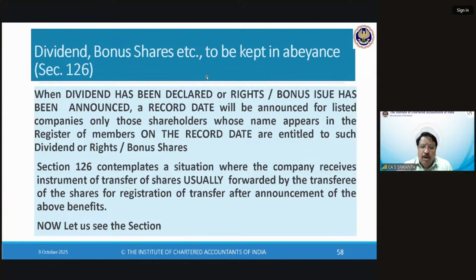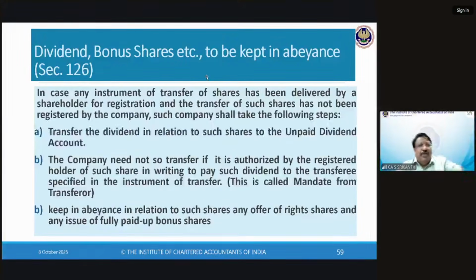This is one example. Or somebody might have got a stay on some shares saying nothing will be done on these shares. So any claim of dividend, etc., will be kept in abeyance. Also in case any instrument of transfer has been delivered by a shareholder for registration.